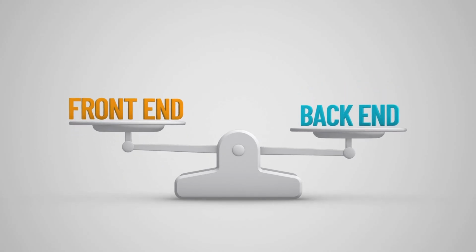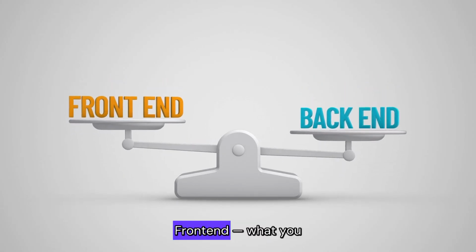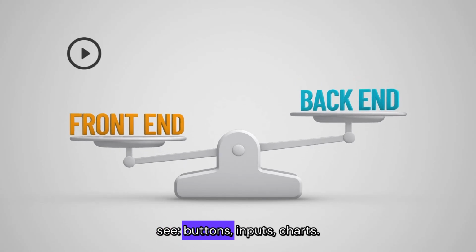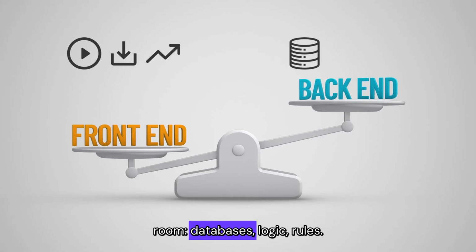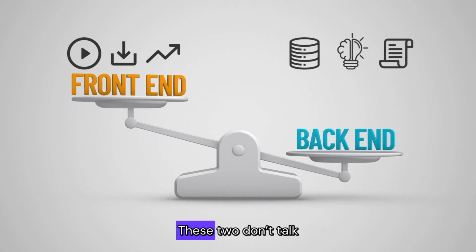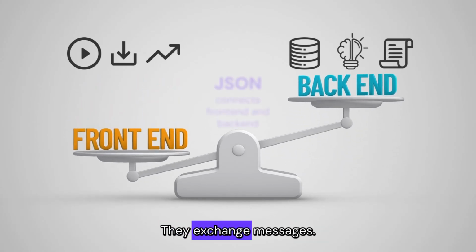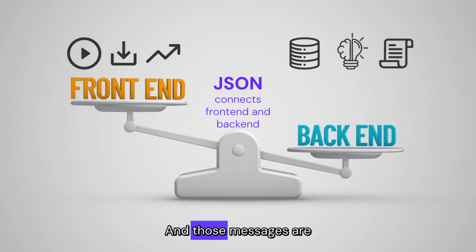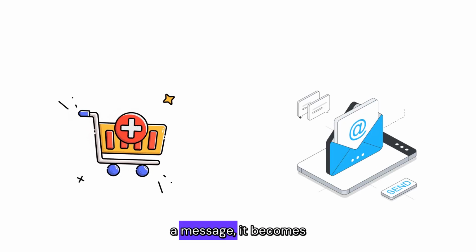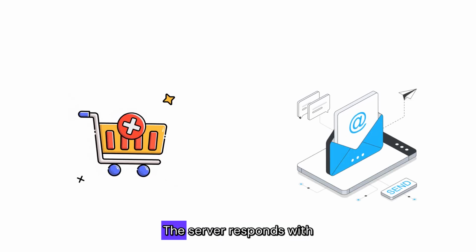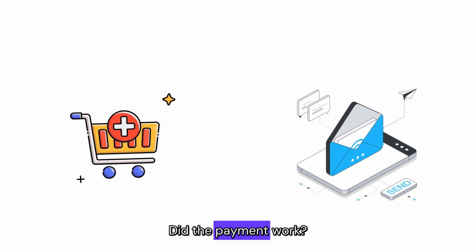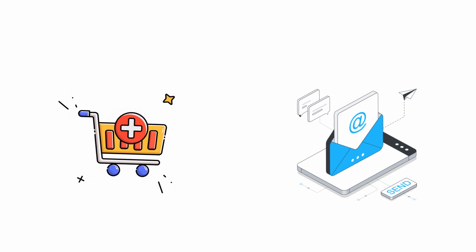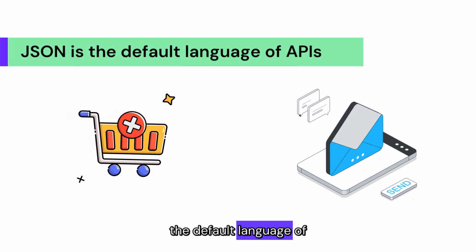Let's go deeper. Every app has two parts. Front end, what you see: buttons, inputs, charts. Back end, the engine room: databases, logic, rules. These two don't talk directly, they exchange messages. And those messages are JSON. When you click Add to Cart or send a message, it becomes a JSON payload. The server responds with JSON again. Was the item added? Did the payment work? What's the new cart total? That's why JSON is the default language of APIs.